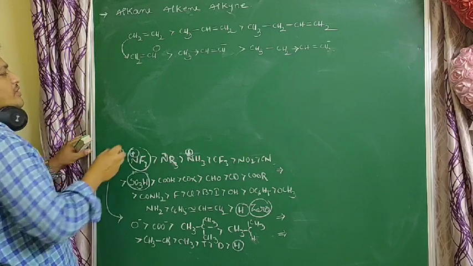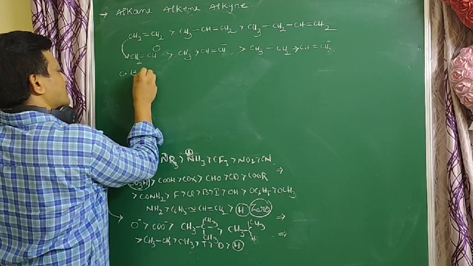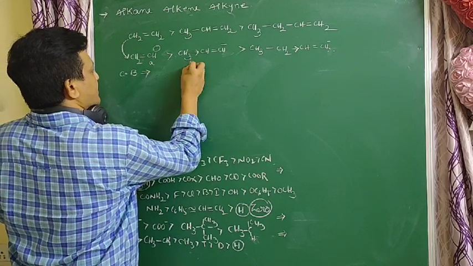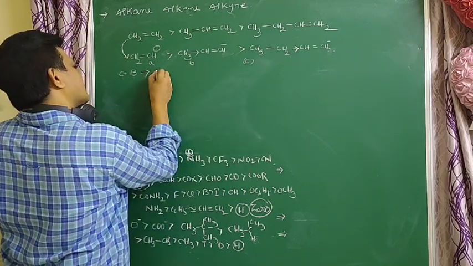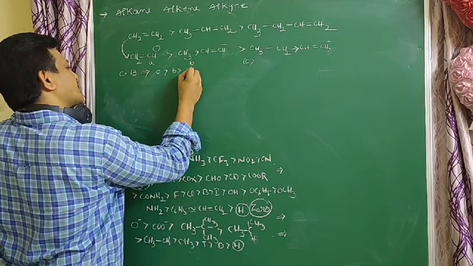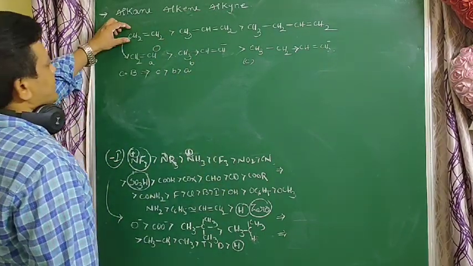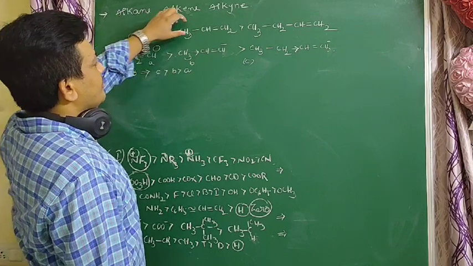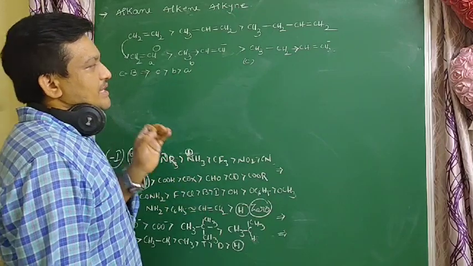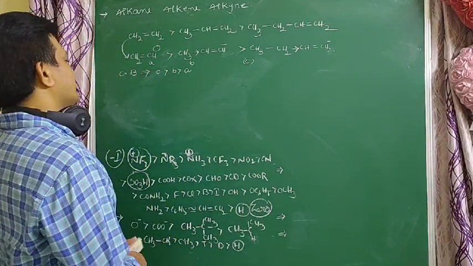Here is one more important point, the basic nature order, the conjugate base order. Which is the strong conjugate base? Here A, B, C. C is a stronger conjugate base than B, and B is stronger than A. So acidic nature: A is more acidic than B, and B is more acidic than C. The conjugate base of a weak acid is strong. That is very, very important.